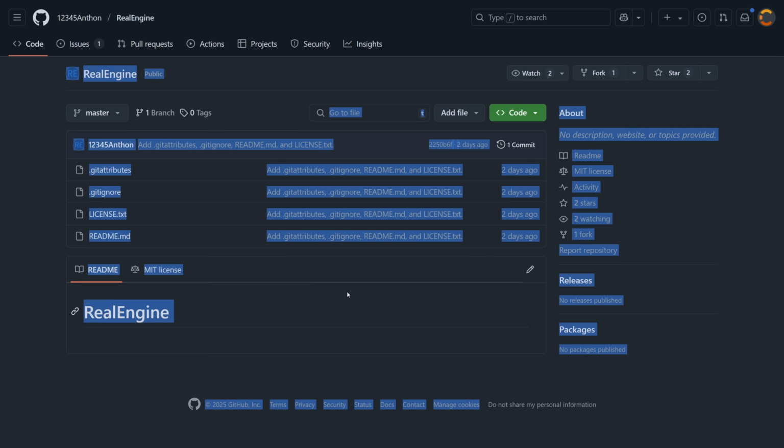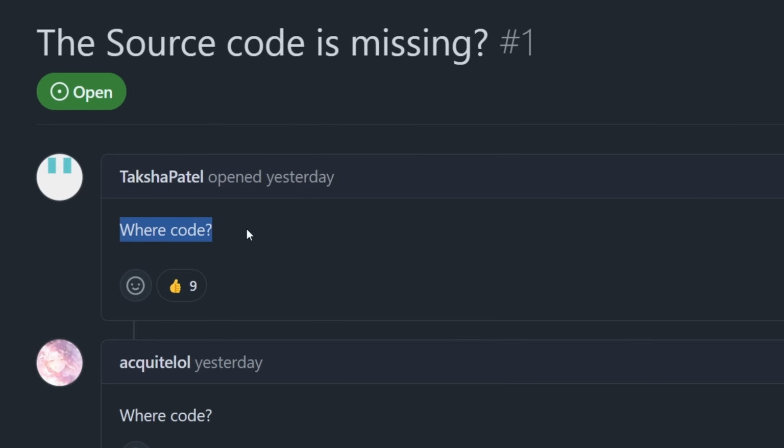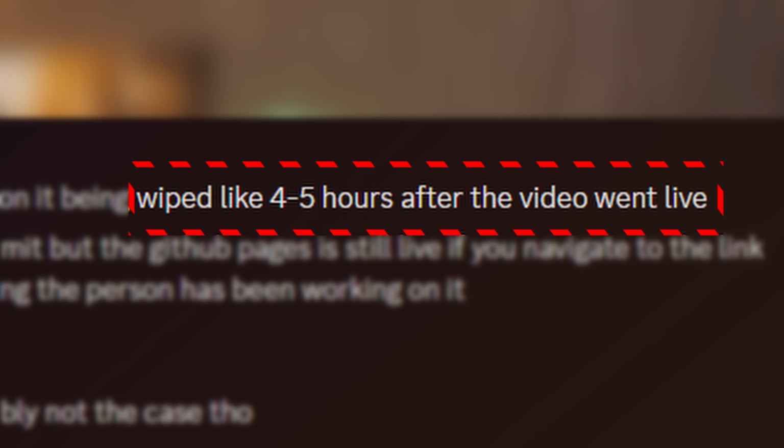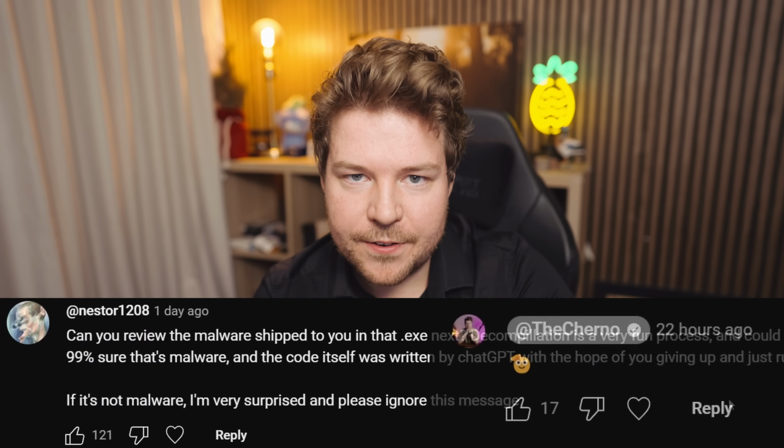But then, things got darker. The repository was wiped within a few hours of the video going live. People in the comments and on Discord started to speculate that perhaps something sinister was going on, that exe file was definitely malware. Now, obviously, since the repository got taken down, and I obviously cloned it before it got taken down, on my computer, I have the exe file. The exe file that I obviously definitely never ran. The exe file that you are all so suspicious about. So let's take a look at it.